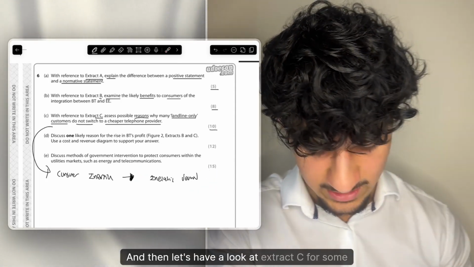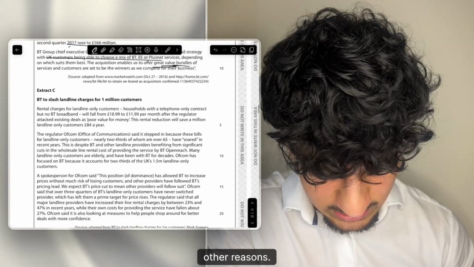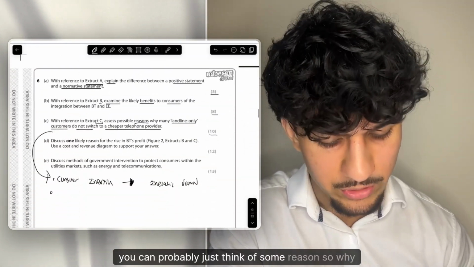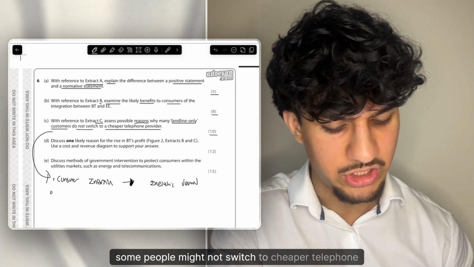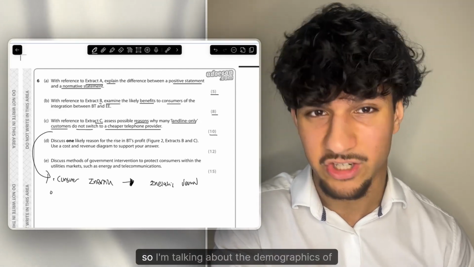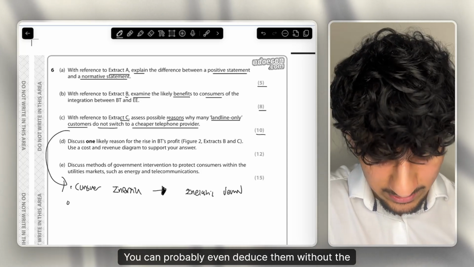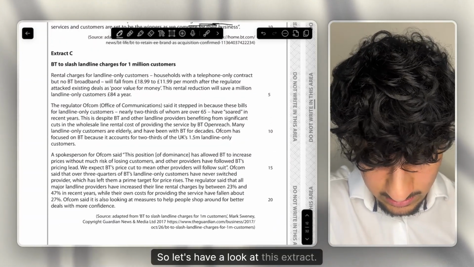And then let's have a look at Extract C for some other reasons. And even before looking at the extract, you can probably just think of some reasons why some people might not switch to a cheaper telephone provider. Talking about the demographics of the population, like a lot of these questions, you can probably even deduce them without the extract. So let's have a look at this Extract C.